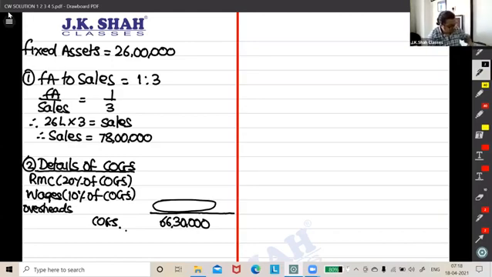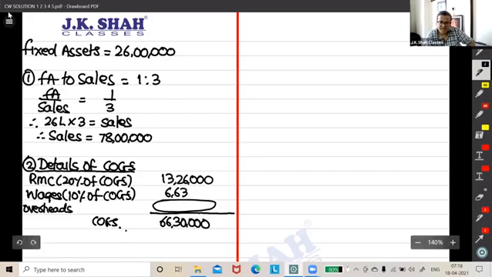COGS into 20% gives me 13 lakh 26,000. Okay. Into 10% will obviously give me 6 lakh 63,000. Yeah, sir, I want to calculate this in the form of percentage. Yes, that would be 70%. Correct. Very much true. Or you can always find it as a balancing figure also. Doesn't matter.